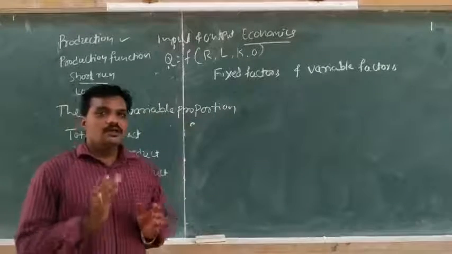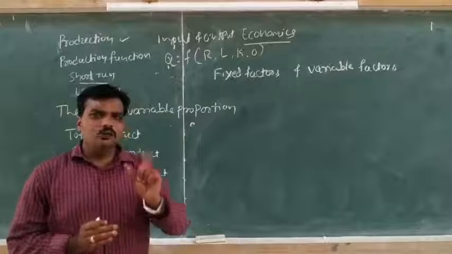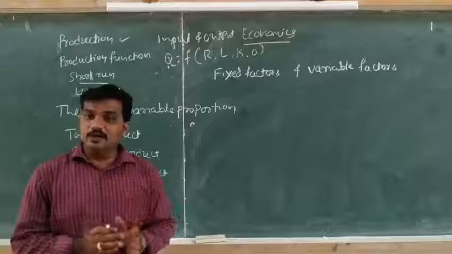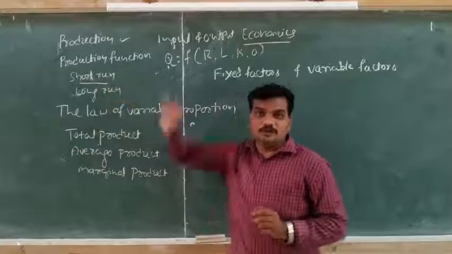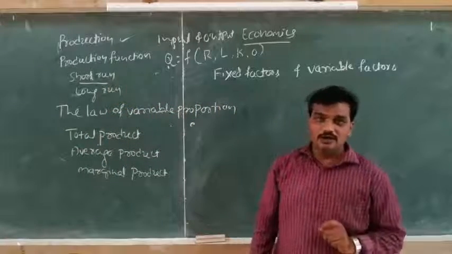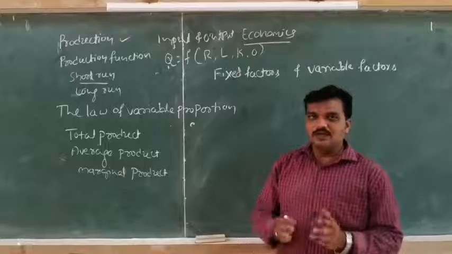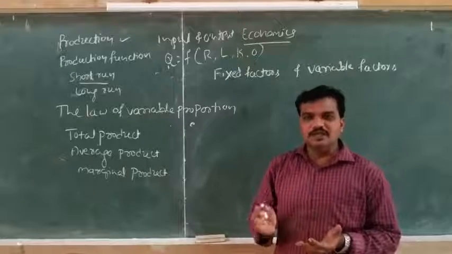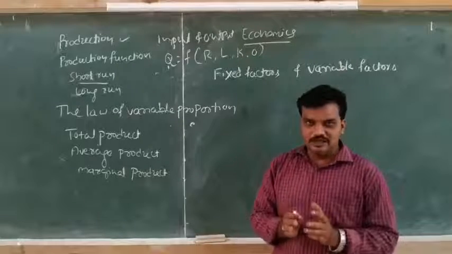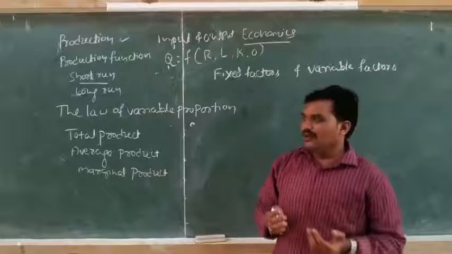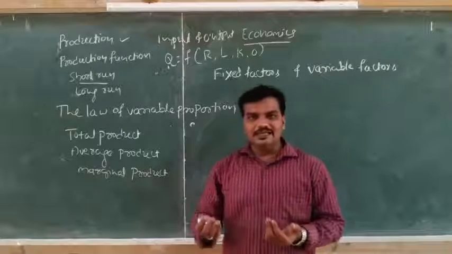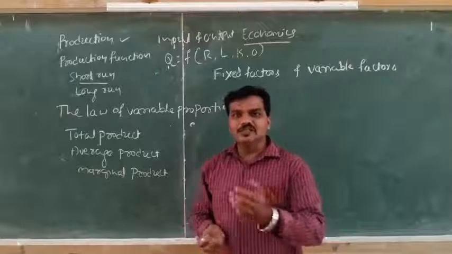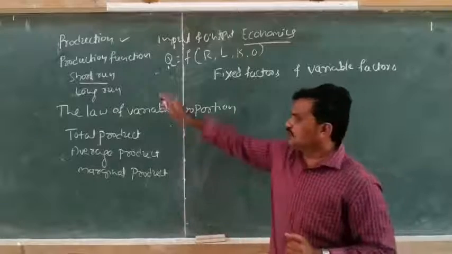That means the firm changes only one factor by keeping other factors constant. That period is called short run. For example, they keep building, machinery or factory constant and only change raw materials, transportation, electricity, etc. to increase the output. That is called short run.